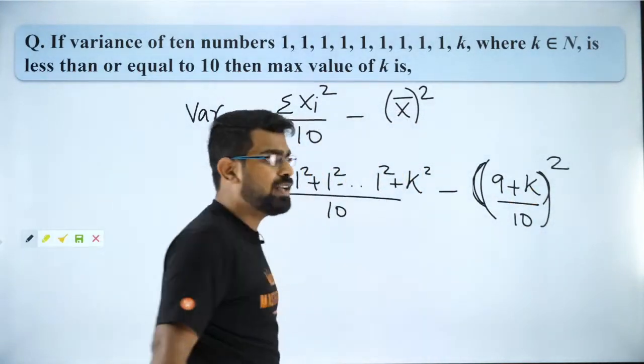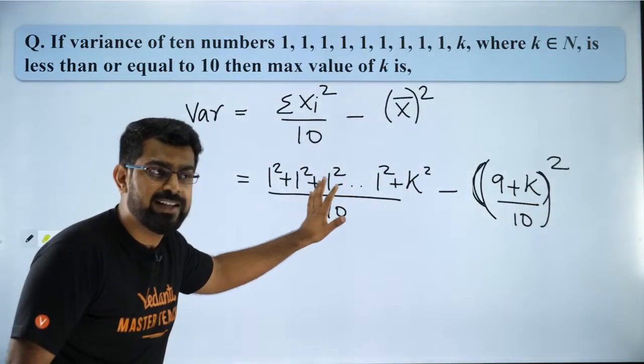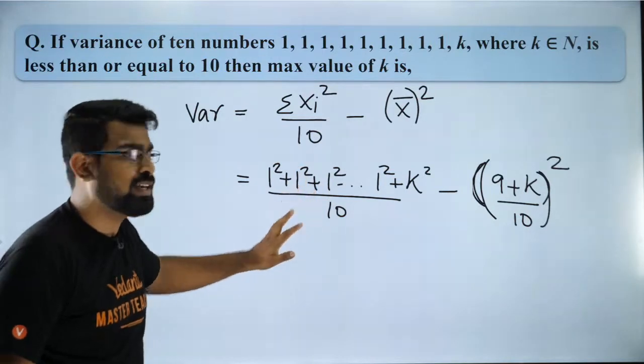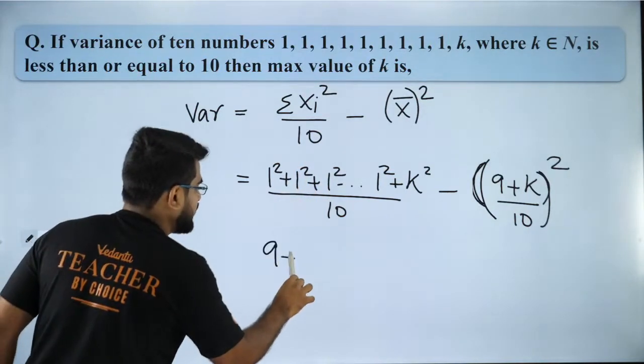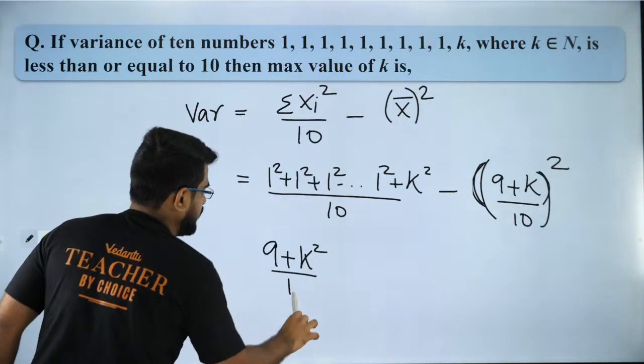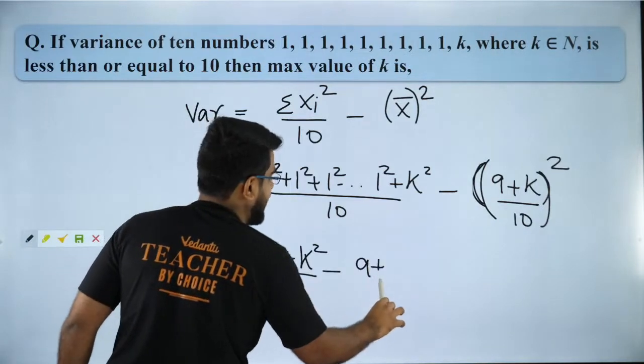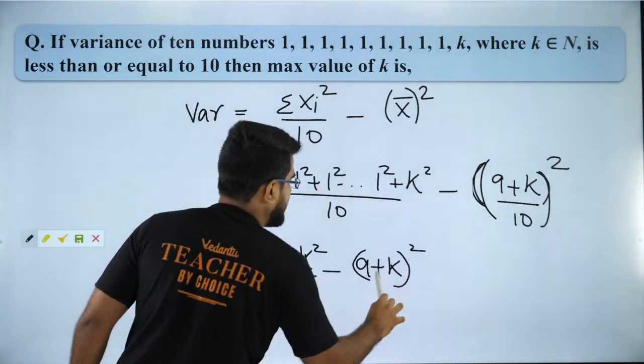Are you all clear till here? So you'll have (9 plus k square) by 10 minus (9 plus k) the whole square by 100.